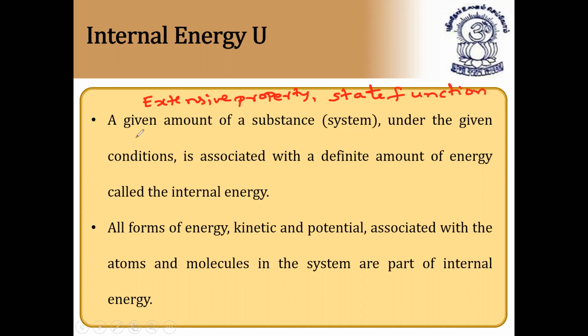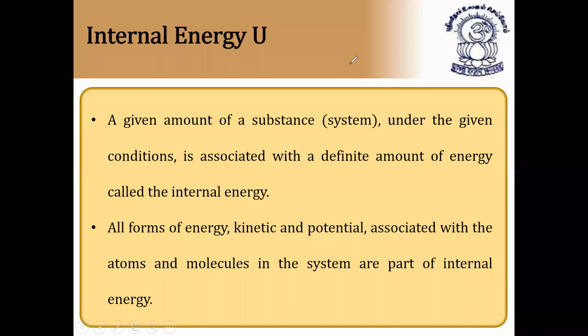Now, what is internal energy? A given amount of substance, a system under the given conditions, is associated with a definite amount of energy. That definite amount of energy is called the internal energy. All forms of energy, kinetic and potential, associated with the atoms and molecules in the system are part of internal energy. It is an extensive property and also a state function, because its value depends on the quantity of matter. That's why it is an extensive property. I hope it is clear.